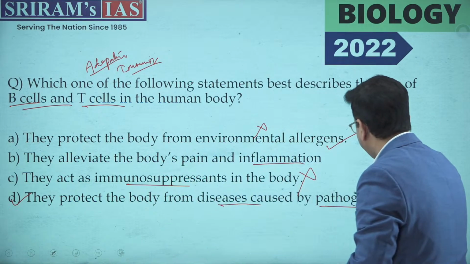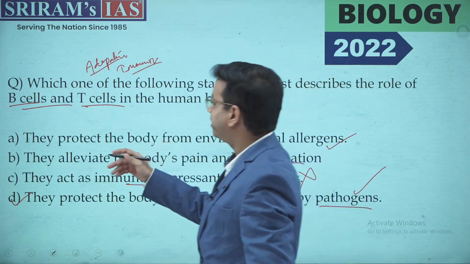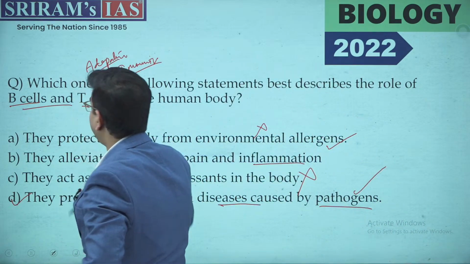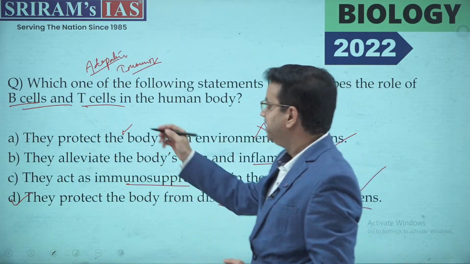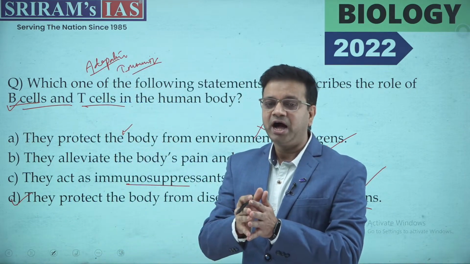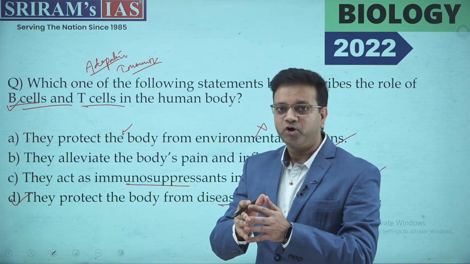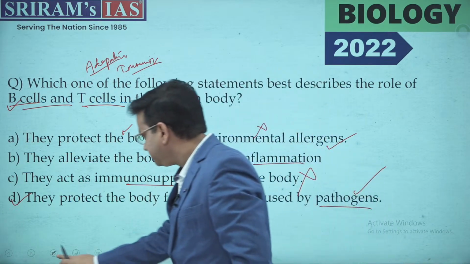This is absolutely correct, because what happens, the B cell and the T cell, now majorly talking about the functions, T cells actually attack the pathogen that is entering our body, right? Now B cell acts as a defense mechanism which is providing a broader immunity to the overall human body. So the correct option here is option D.